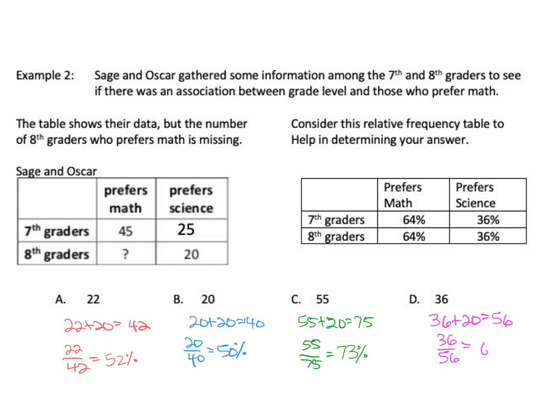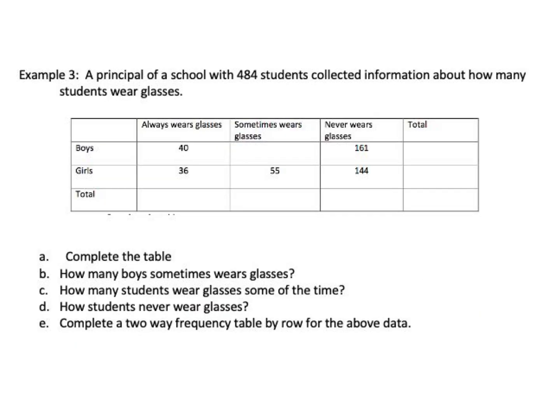That is 64%. So which one made the 64% that we want? That is 36. All right, so let's look at example number 3.